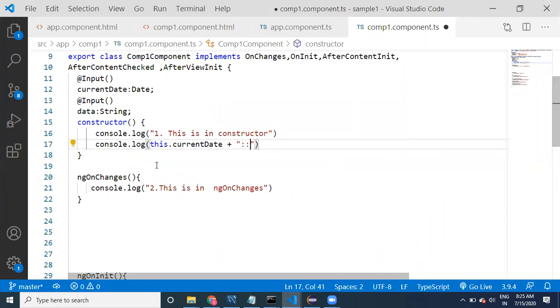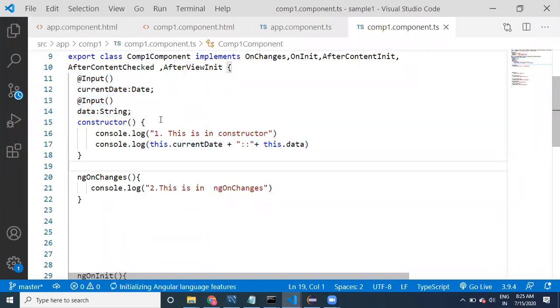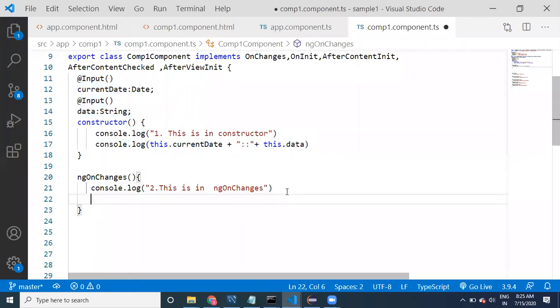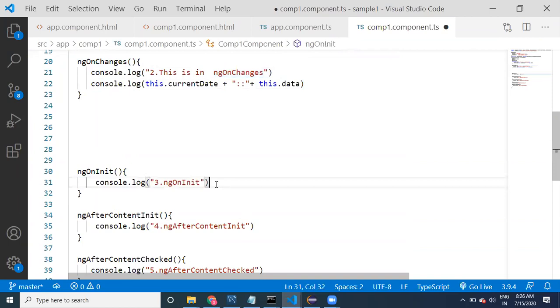Actually, this data is this.data, which is coming from another component. We are assigning the value, so this data is available. Okay, now the same thing I am going to provide here in ngOnChanges and ngOnInit.